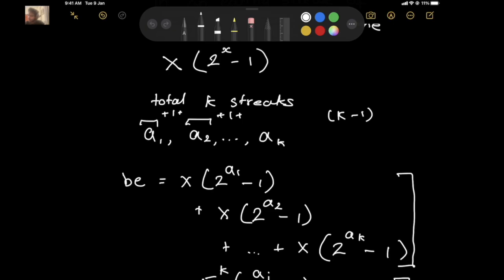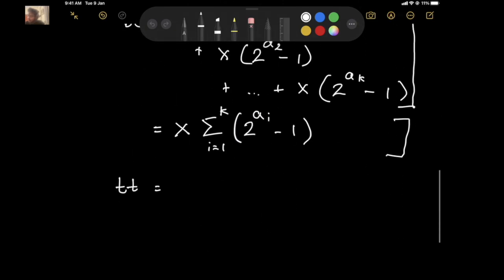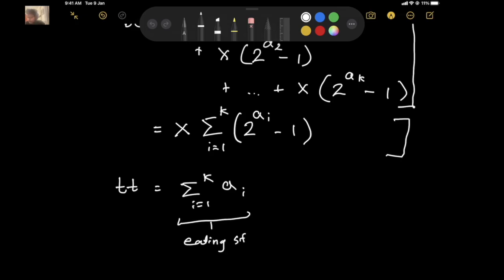Alright? So the time taken is equal to the summation of the ai, sorry. So this is the amount of time taken on eating streaks. And plus k minus 1. So this is the amount of time taken on breaks.